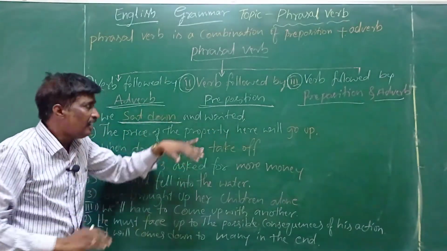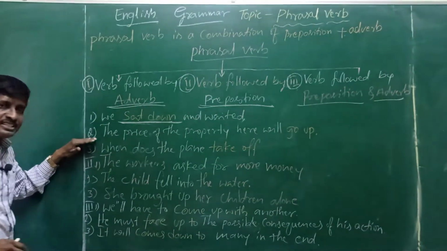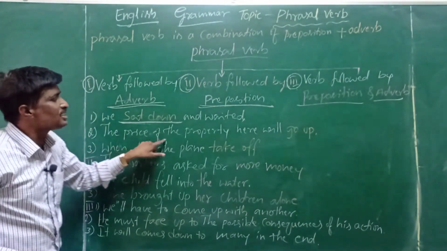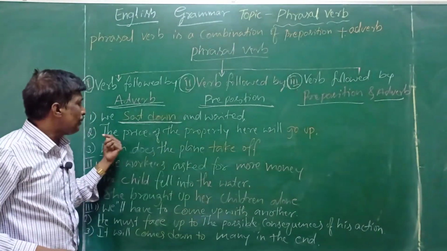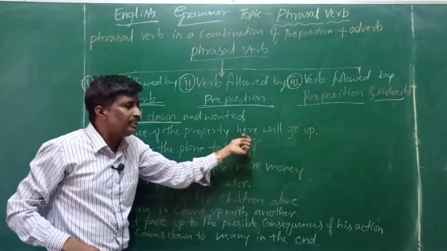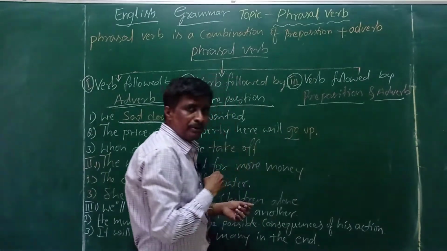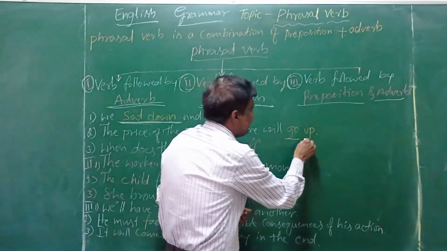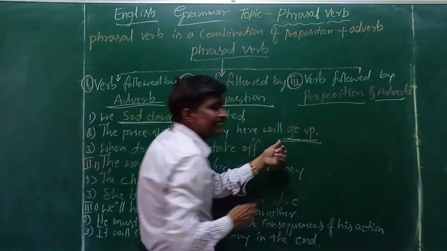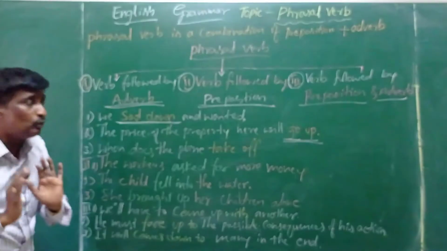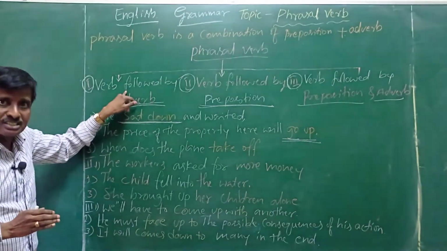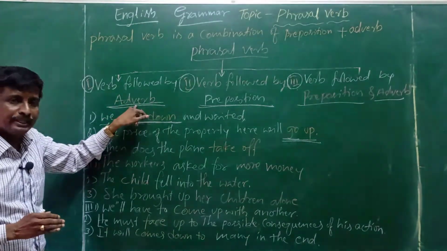Second example, the price of the property will go up. Go is verb, up is adverb. So, go up is here a phrasal verb.